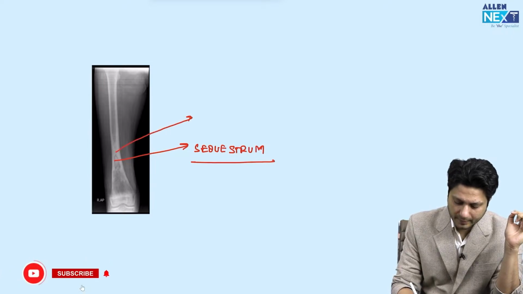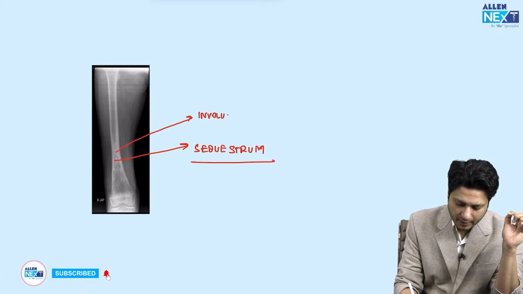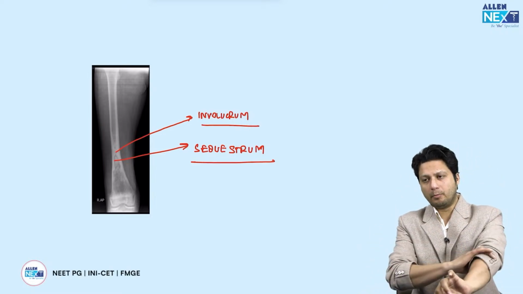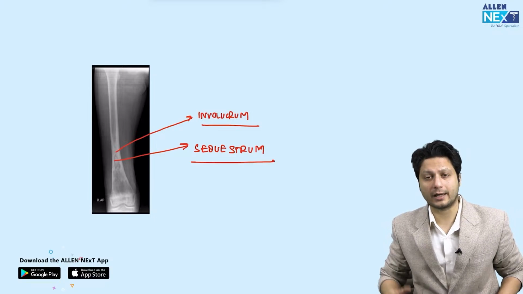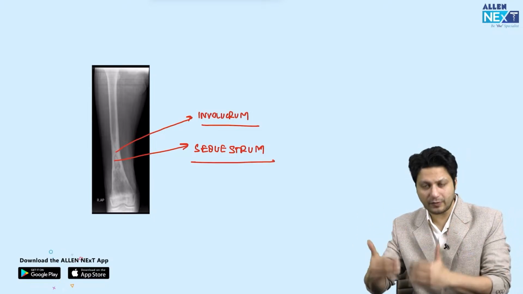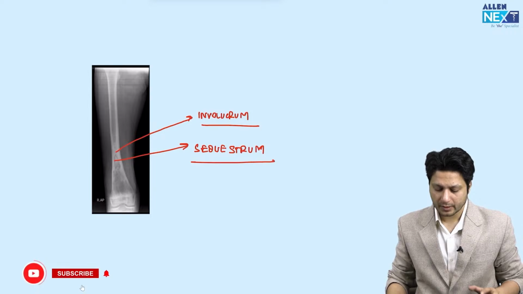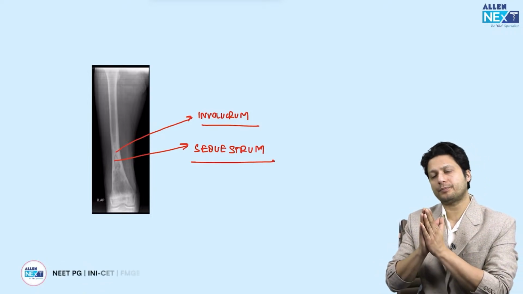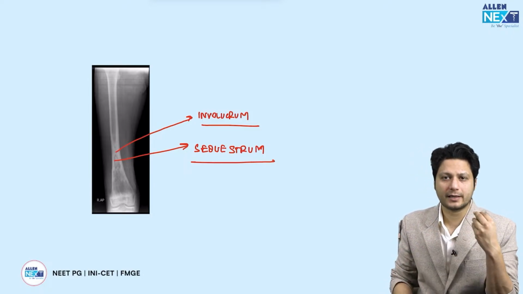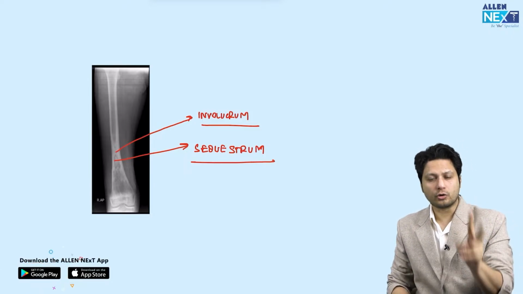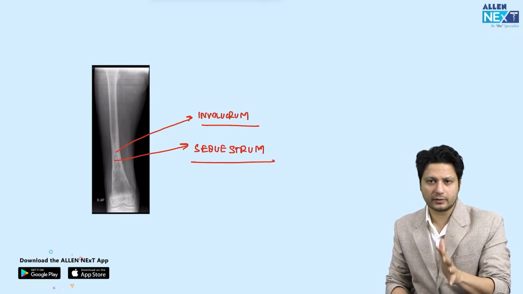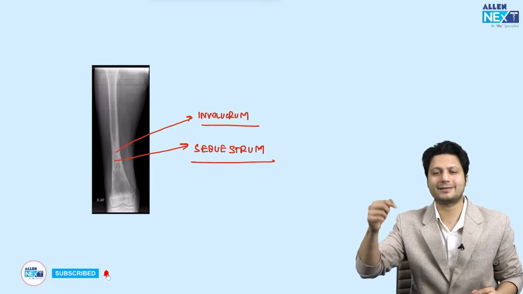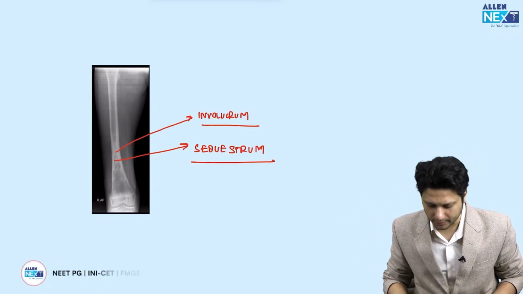Apart from this, there could be a question asked on involucrum, and you already know what the involucrum is: it is a bony wall around the sequestrum, or the infective tissue inside the bone. That is involucrum. All right. Then the cloacae and the sinus. So these are all the clinical features of chronic osteomyelitis which could be kept in your examination. So chronic osteomyelitis related questions are two. One is giving you the X-ray, asking for the identification. Second is a long question with the sinus history. The answer for that question is chronic osteomyelitis.